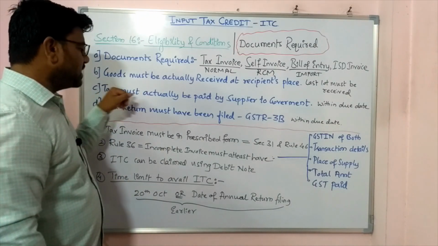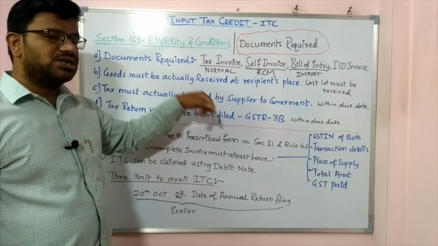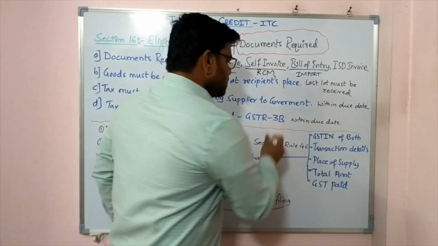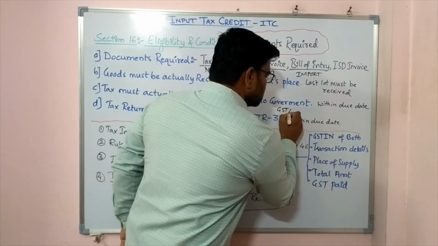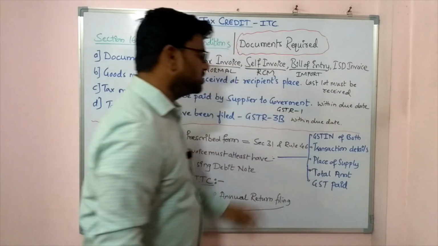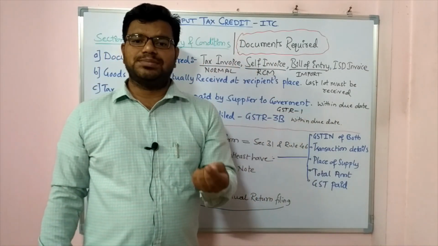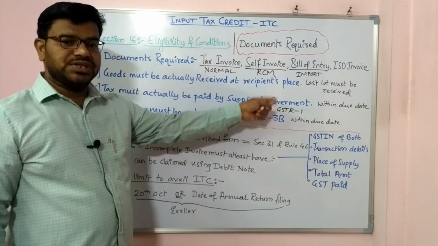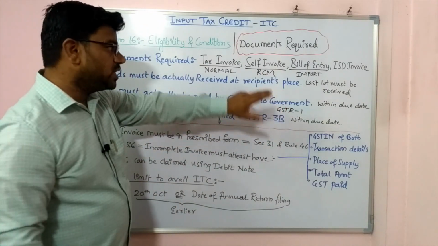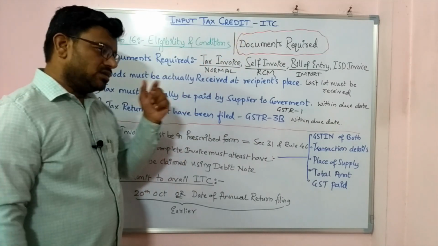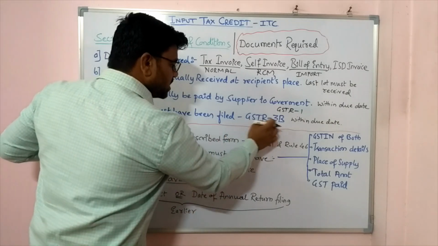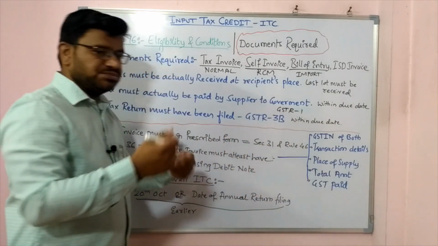Next condition, tax must actually be paid by the supplier to the government. Now the supplier will file his GSTR 1. GSTR 1 is outward supply. The supplier must file GSTR 1 within the due date. Only then am I going to get ITC. Also, the tax return GSTR 3B must have been filed by me within the due date.